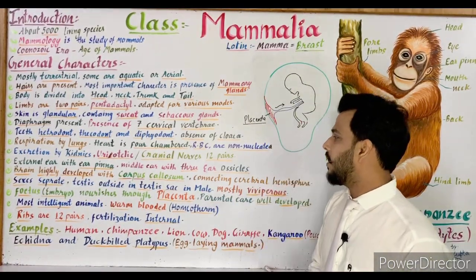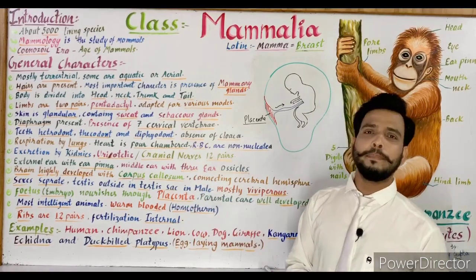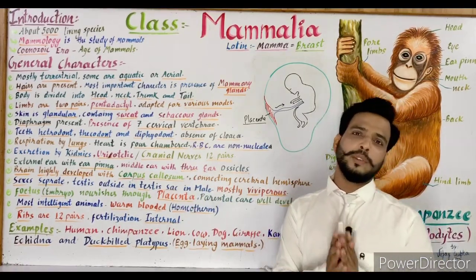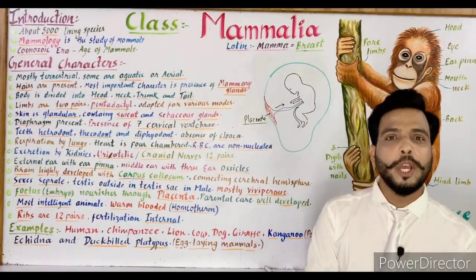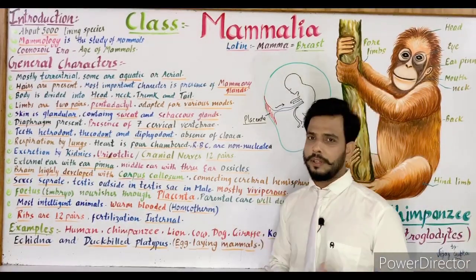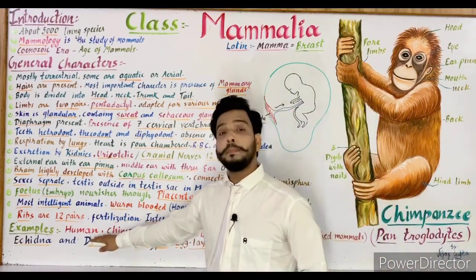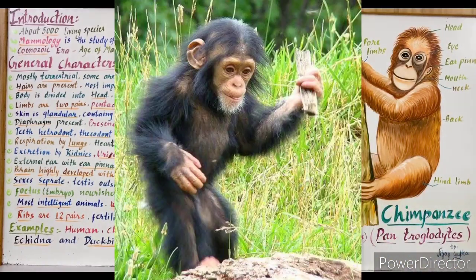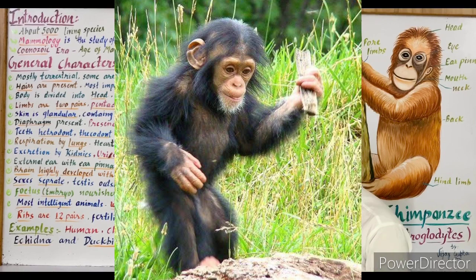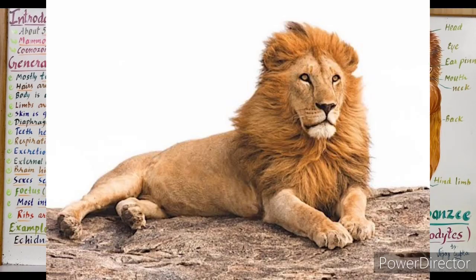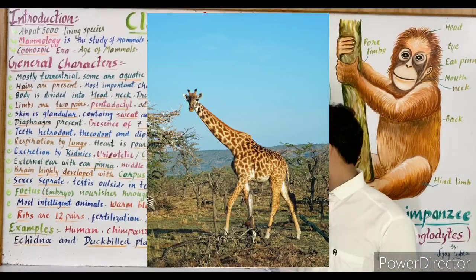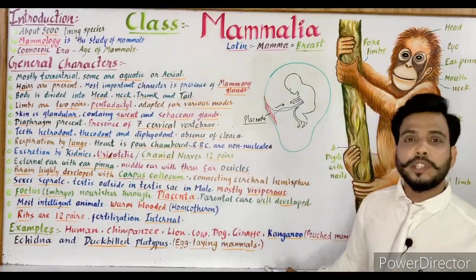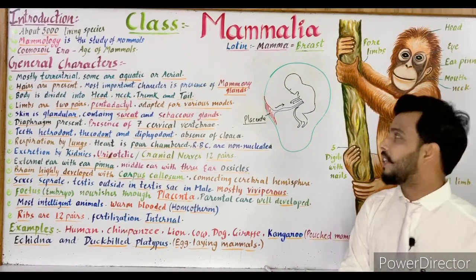Now the next is examples. Now we'll talk about the examples. As we know, those animals which give birth to their young ones are known as mammals. So you know all the examples very clearly. Human beings are mammals. Chimpanzee, as I told you in the diagram, lion, cow, dog, giraffe, they all are mammals. Now some important examples are those which are important for your competition exams.